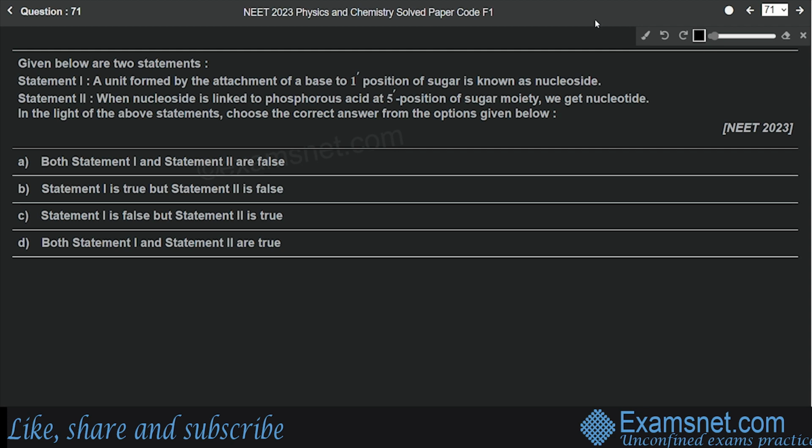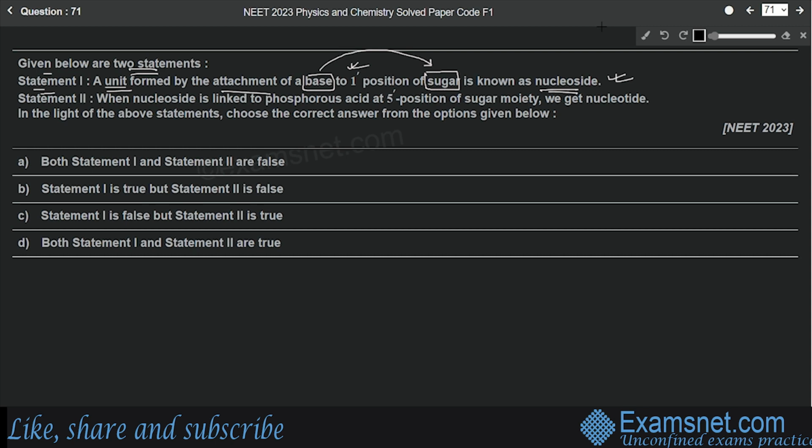Question number 71 is from the chapter Biomolecules, and the question is: given below are two statements. According to statement 1, a unit formed by the attachment of a base to the 1' position of a sugar is known as nucleoside. Okay, so this is a correct statement. Nucleoside is nothing but the combination of a base and a sugar. The base is attached at the 1' position of the sugar.